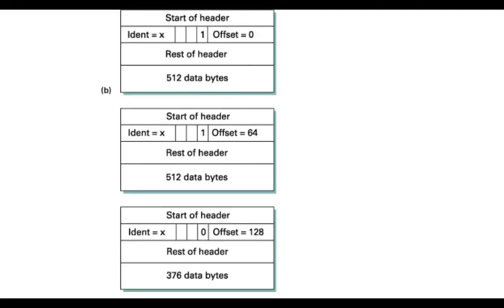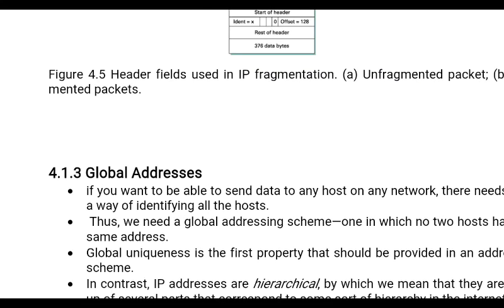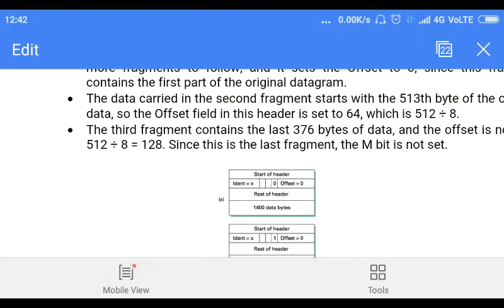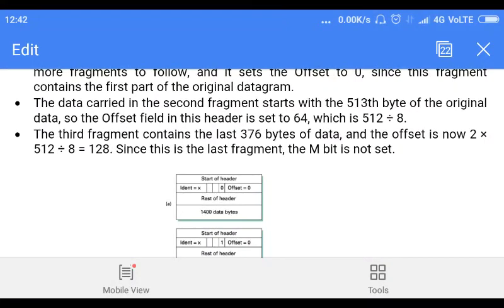Here the data carried in the second fragment starts with the 513th byte of the original data. So the offset field in this header is set to 64. Is it clear? Which is 512 divided by 8.